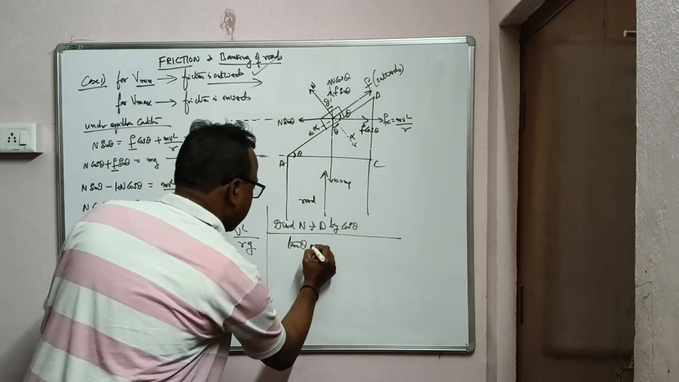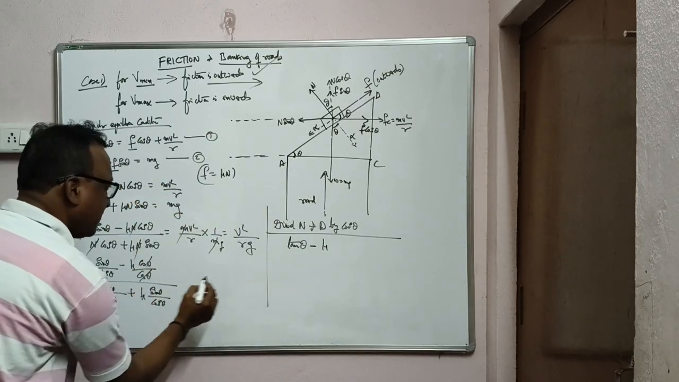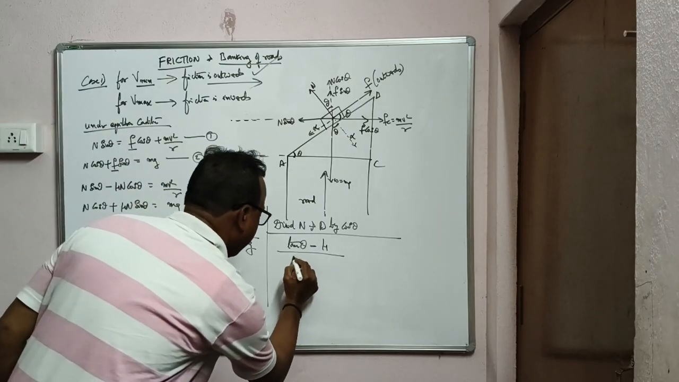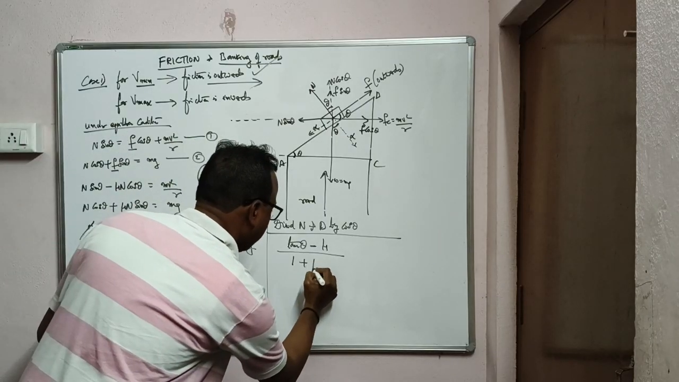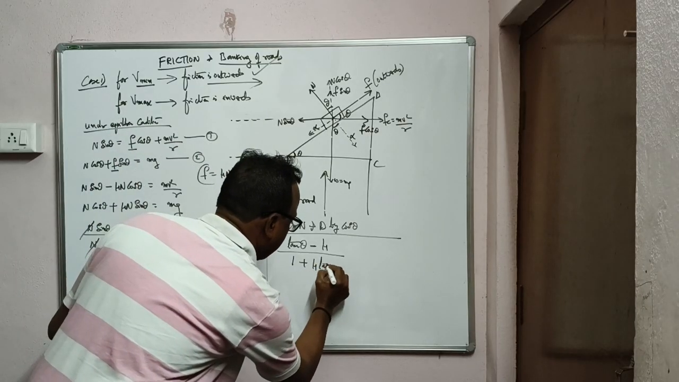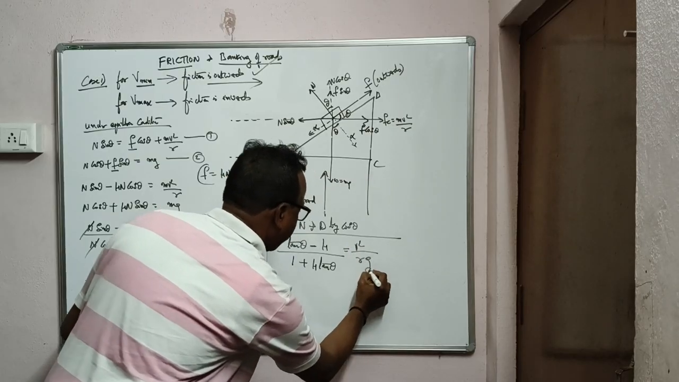This is minus mu, because cos theta by cos theta becomes 1. Now what is left over underneath? cos theta by cos theta is 1 here, and this is plus mu into sin theta by cos theta, which is tan theta, and this is equal to v square by rg.